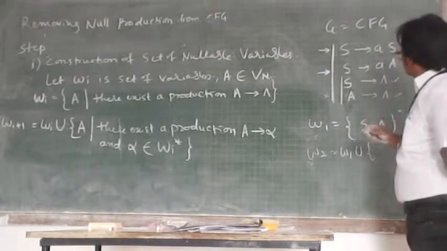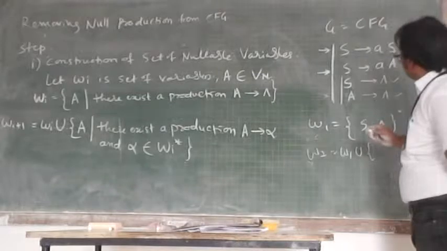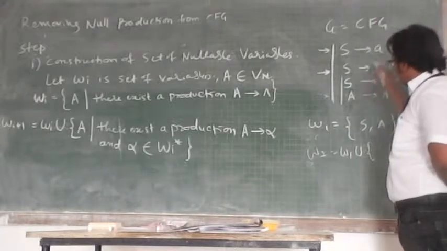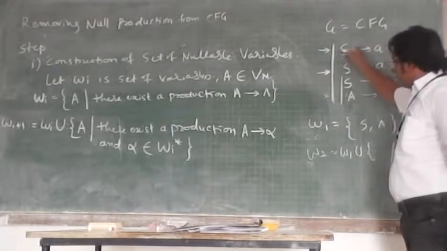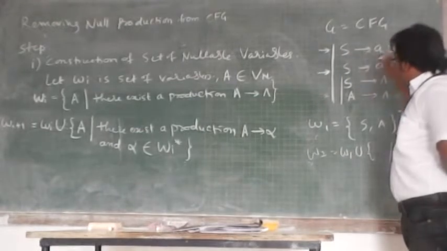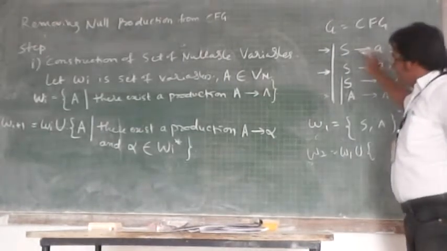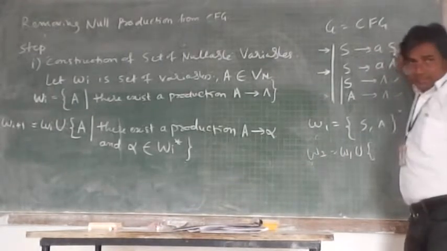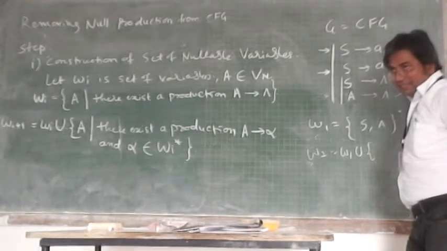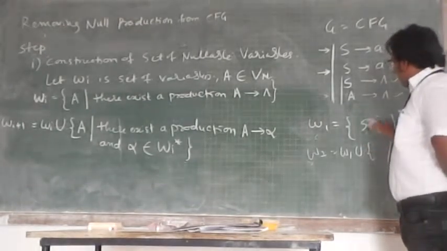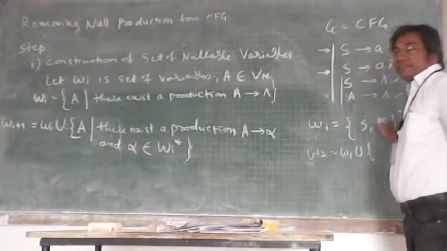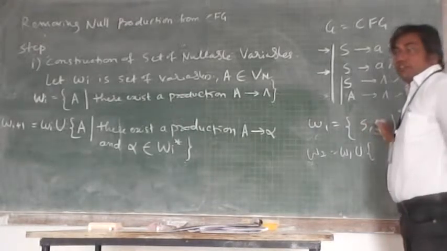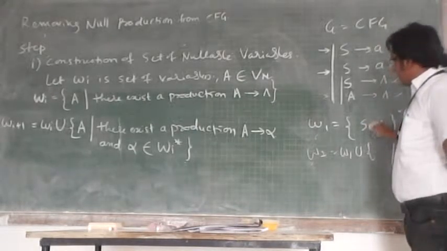Combinations of this. There is no such. You have to see the productions. S implies AS. This is the first production. Select the right hand side. In the first production the right hand side is what? AS. AS belongs to SA closure. Small AS. Does it belong to this SA closure?